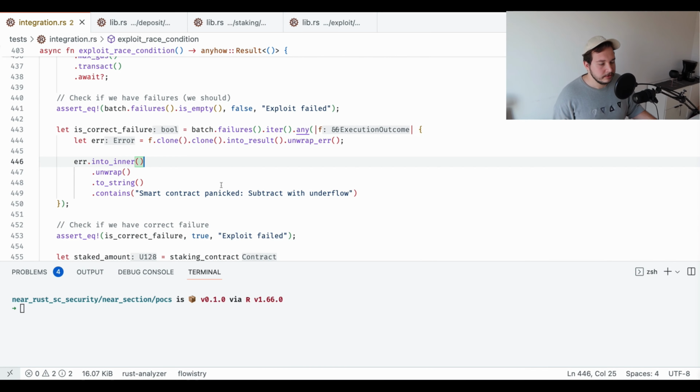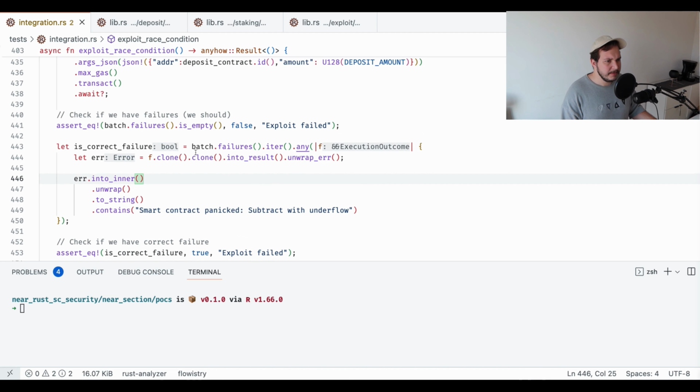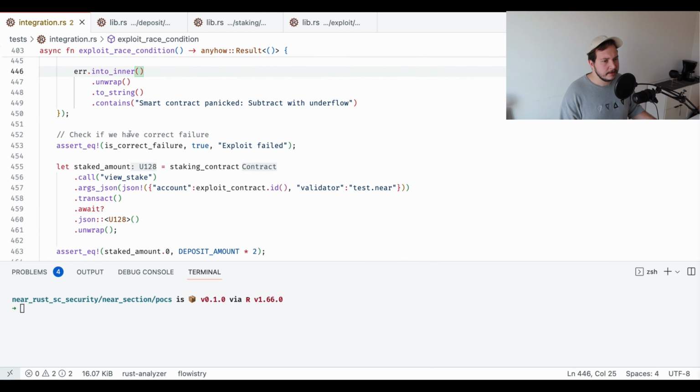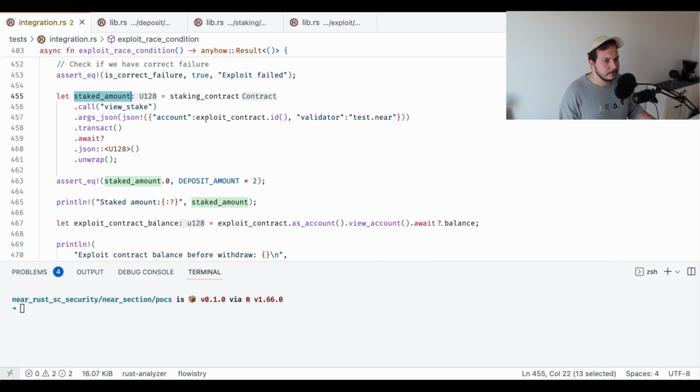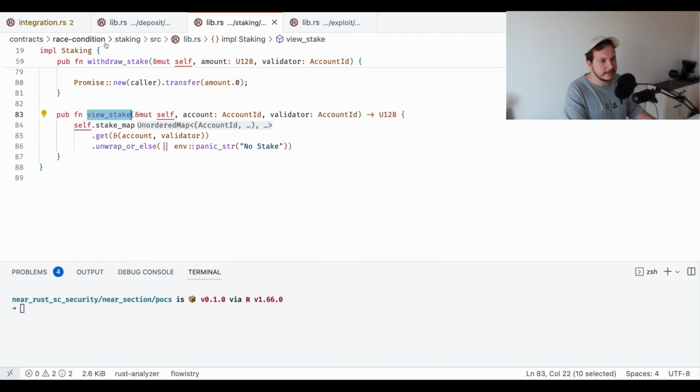And we also want to get the exact error that's happening. So we know that's all good. If that's the error that we're getting, all good, continue. So we just basically iterate over failures, and we check if any error is a smart contract panic, subtract underflow. That's pretty much it. And then we just check if that's correct. And then we move to basically getting the stake amount from the external staking contract. We just literally call the view stake from here to get the user stake.